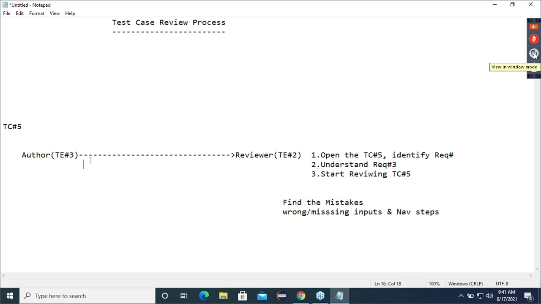See, author is going to mail the test case. He is going to mail test case number 5 to the reviewer. Now this reviewer, whatever mistakes he's finding, carefully listen and concentrate, very important. Now he found some mistake. Whatever mistakes he's finding, guys, reviewer, what he does, he prepares